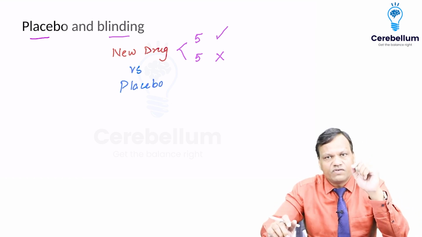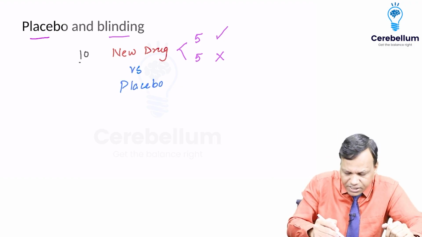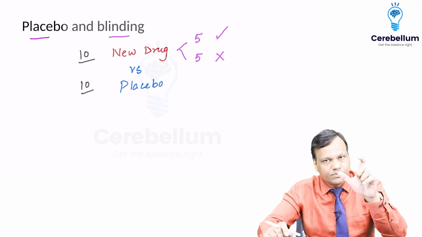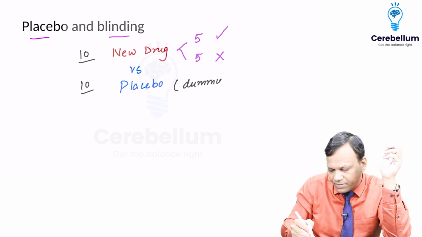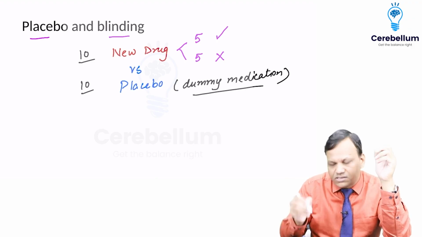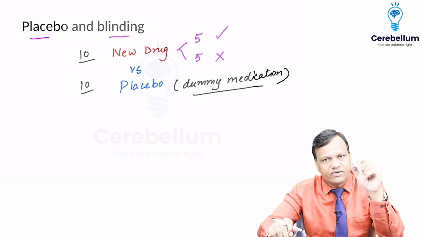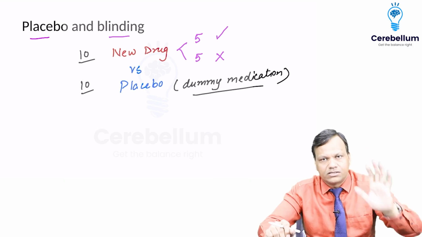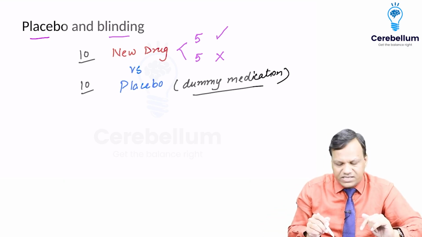So what we will do is, we will not give the drug to 10 patients, we will give to 20. To 10 patients we give the new drug, to 10 we will give the placebo. Placebo is dummy medication. That means everything is like the drug. Same shape, same size, same smell, everything is same. The only difference is it does not contain the drug. So it is a dummy medication, sugar coated thing. So to 10 people we will give the drug, to 10 people we will give the placebo.